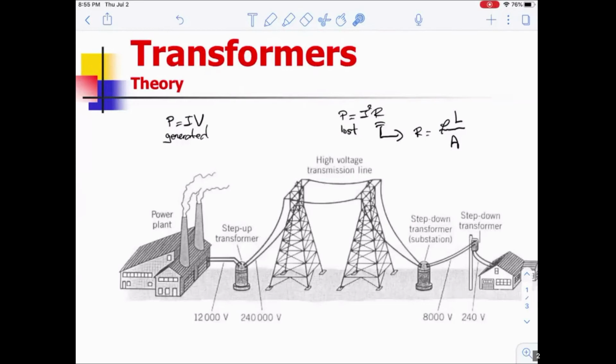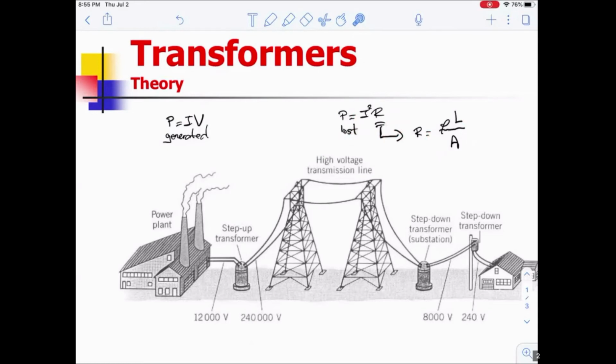All right, so that was the problem that Edison was facing. So how do you solve this problem? He wants to use direct current. If you're using direct current, the distance is going to matter. The larger the distance that the current needs to travel, the larger the resistance is, and much of that power is going to be lost in the form of heating.